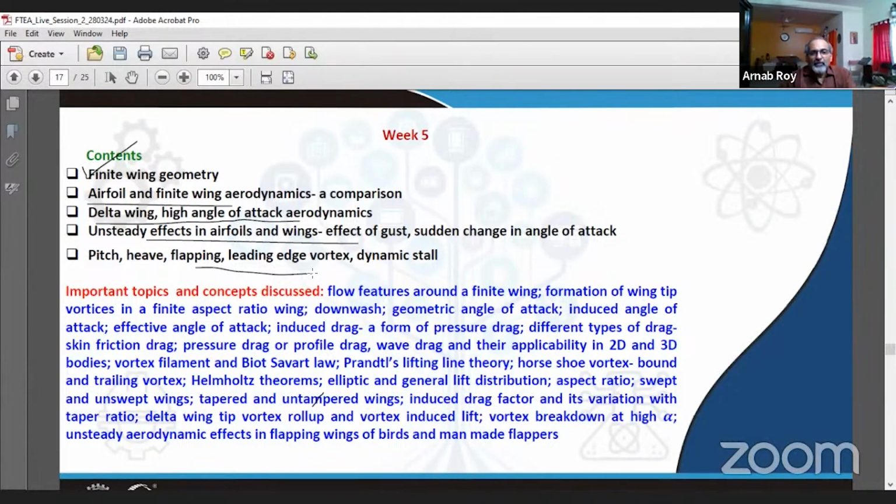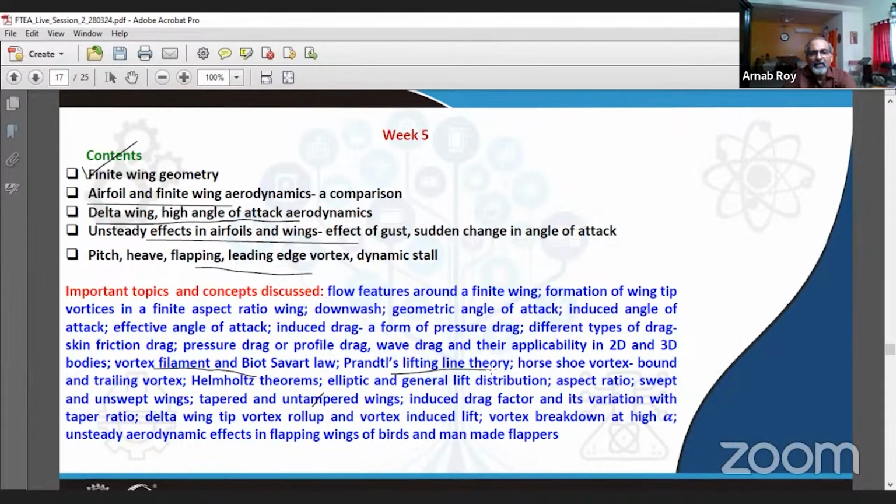So flow features around a finite wing, how is it different from an airfoil? Formation of wingtip vortices in a finite aspect ratio wing, downwash, geometric angle of attack, induced angle of attack, effective angle of attack. These are the important things we learned. Different types of drag, including skin friction drag, pressure drag, profile drag, wave drag. These were learned. And in the context of the finite wing theory, we learned about the very important Biot-Savart law and the concept of vortex filaments.